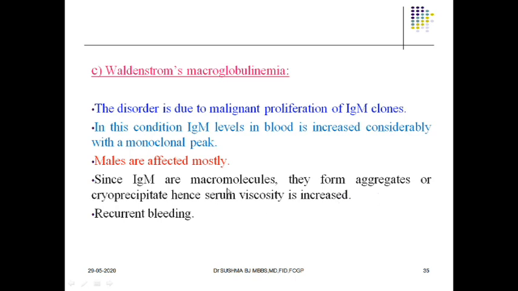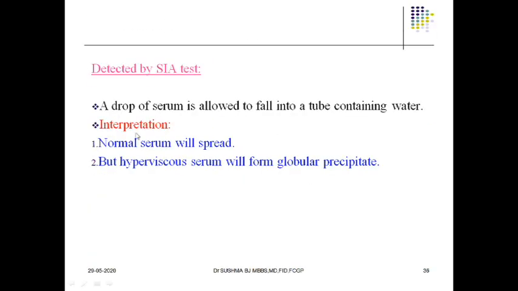Because of this accumulation of IgM, the viscosity of the blood is going to rise, and the patient will have recurrent bleeding. How are we going to diagnose this? When we take a drop of serum from a normal person who is not suffering from Waldenstrom's macroglobulinemia and let it fall into a test tube containing water, normal serum is going to spread equally, but hyperviscous serum will form a globular precipitate. That's how we differentiate normal serum from Waldenstrom's macroglobulinemia serum. That's called the CR test.